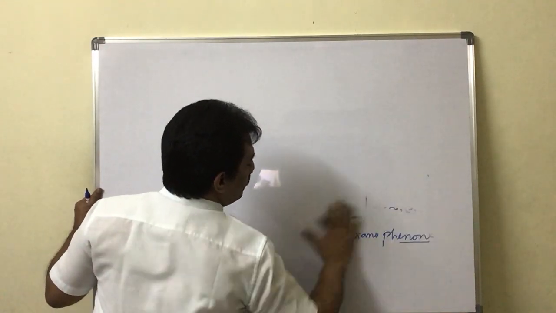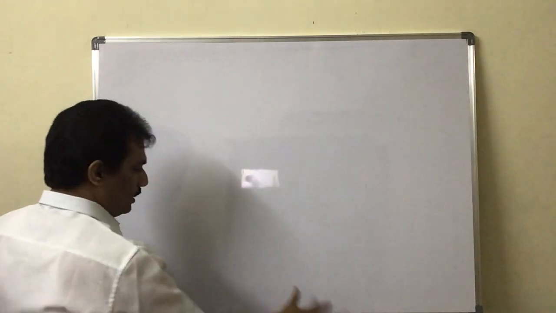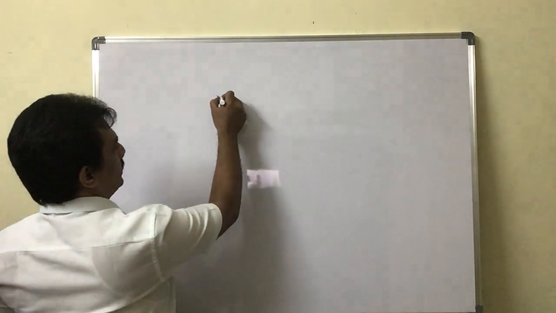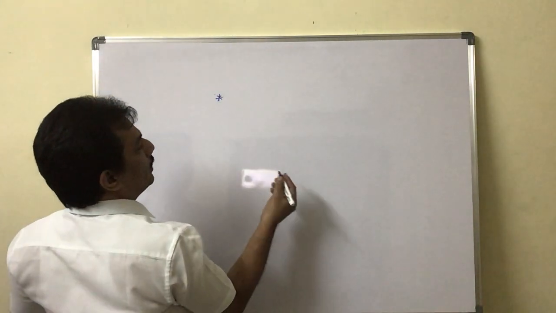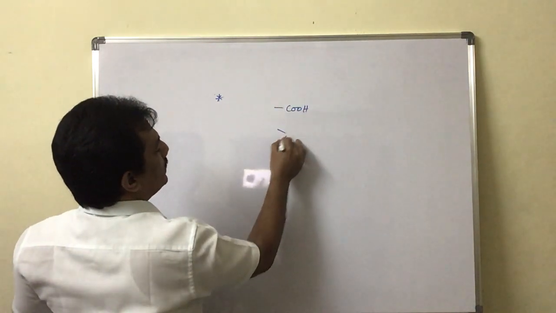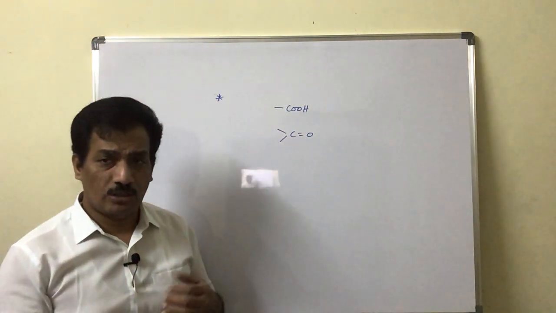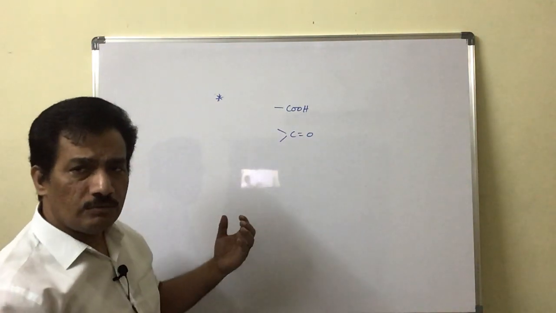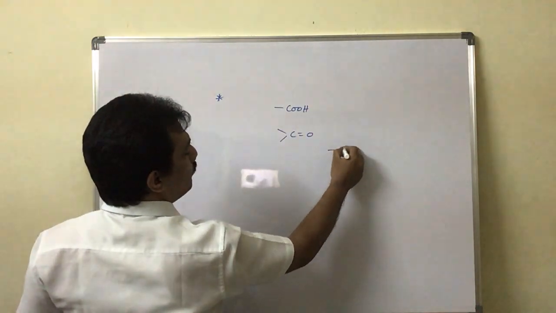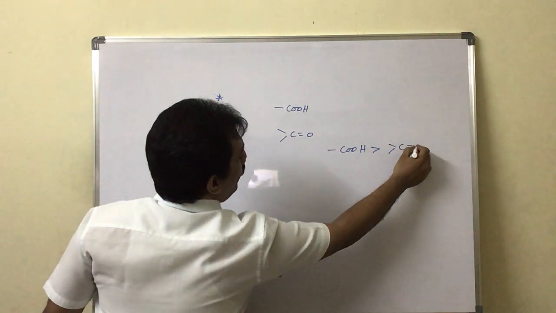Actually I had to make it a reminder for you, and here at least I recall that one, and that's why I am giving that very important point. If we consider the COOH group and the C double bond O group, you know the priority of the functional group, and among these two, which is the prior group? Simply, COOH is more prior compared to C double bond O.